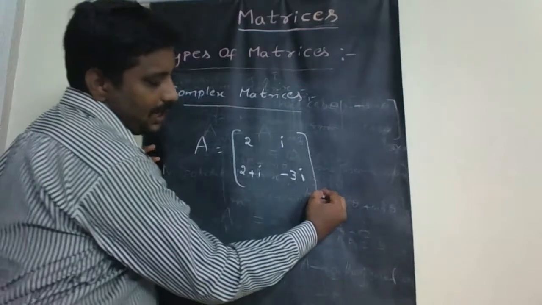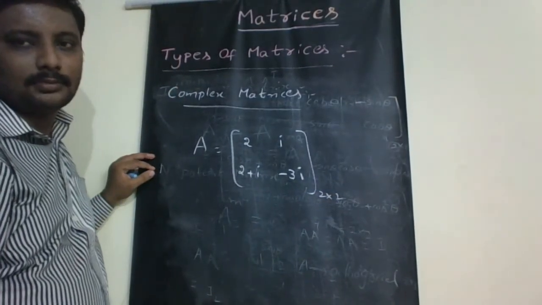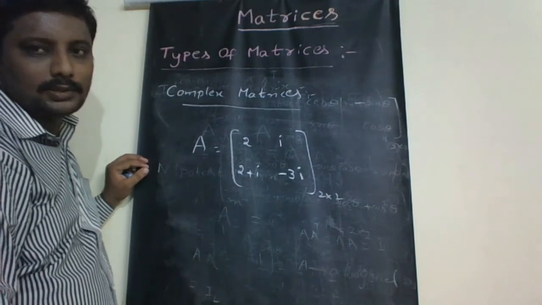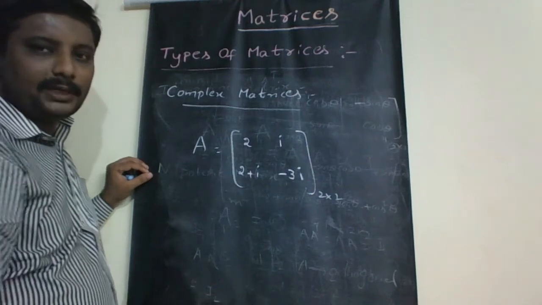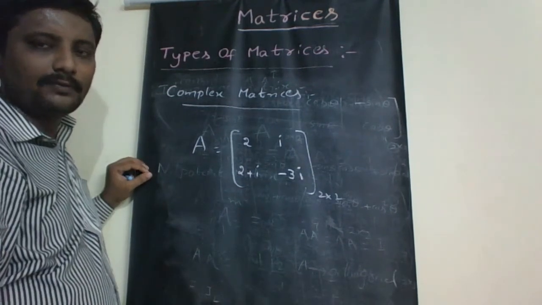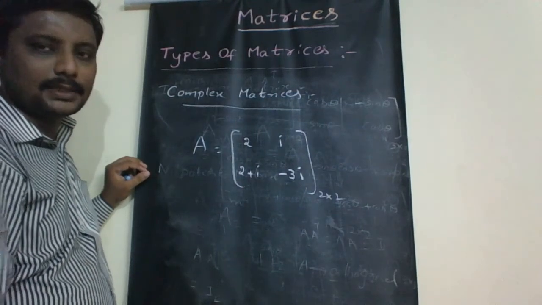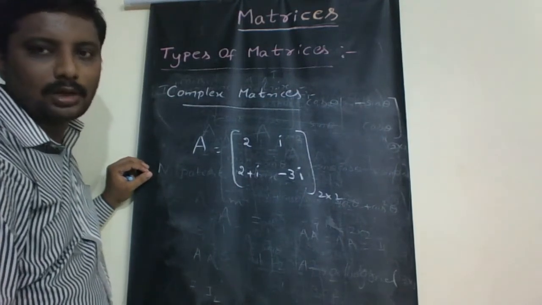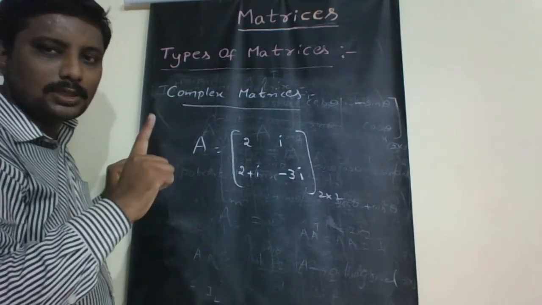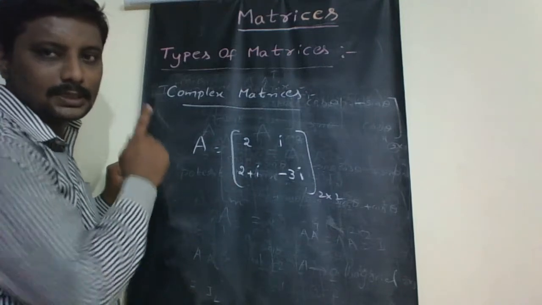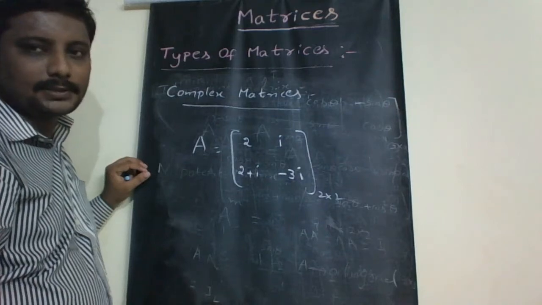Here the 2 by 2 matrix involves complex or imaginary numbers. If at least one complex number appears in the matrix, then the matrix capital A is called a complex matrix.